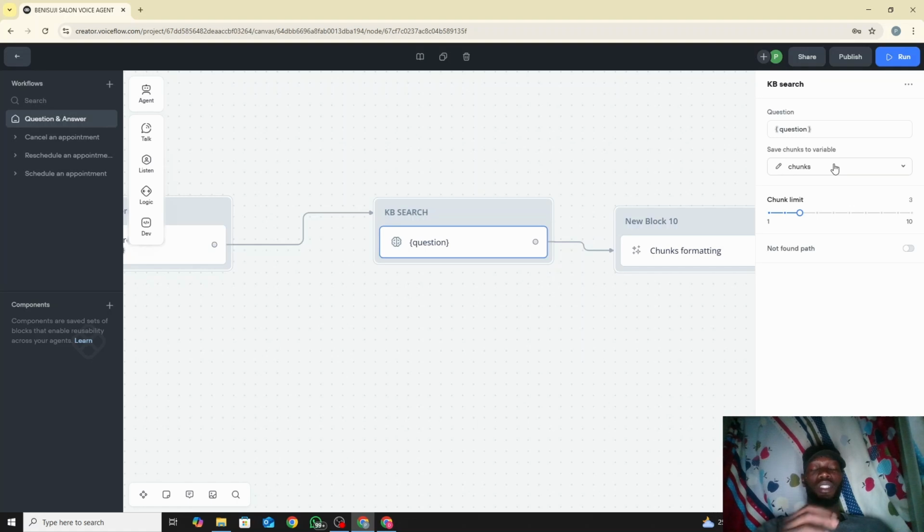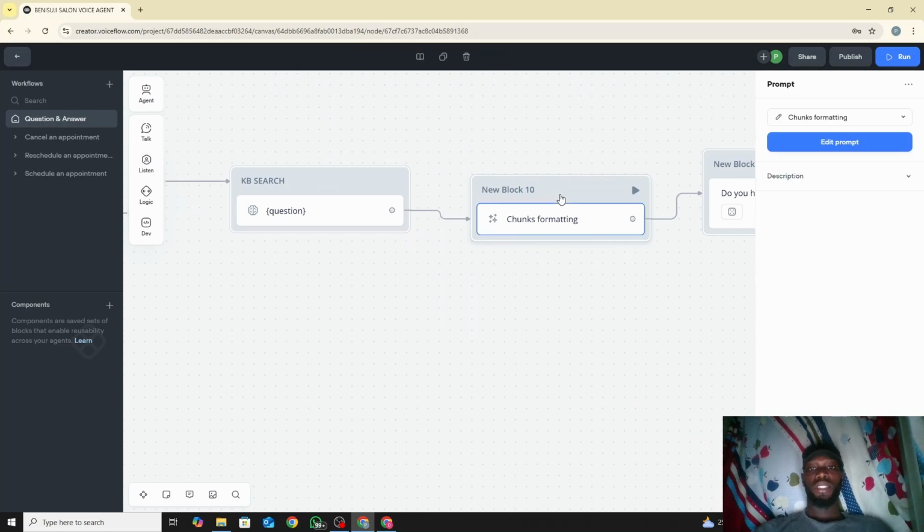So instead of it generating the whole info, it breaks it down into chunks for you to retrieve the most important information from it. Instead of scanning through the whole knowledge base, it picks out the most important parts for what you actually need. So it's breaking it down into chunks, and then we now format the chunks. And I used a prompt to do that.